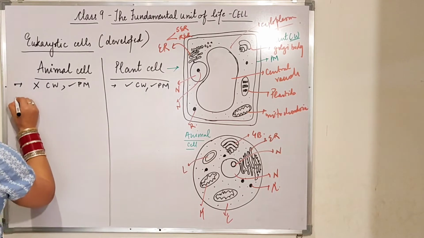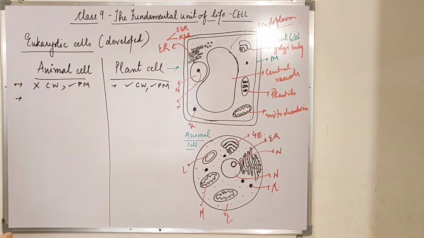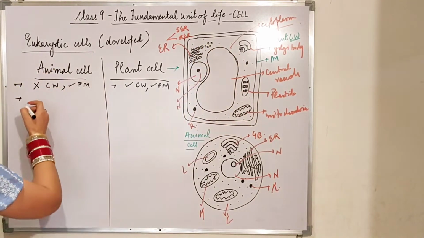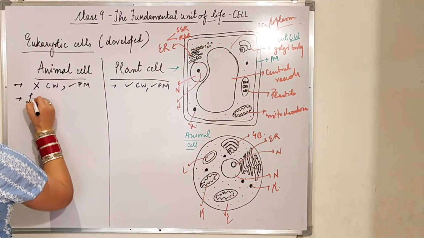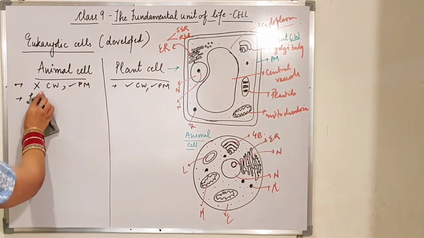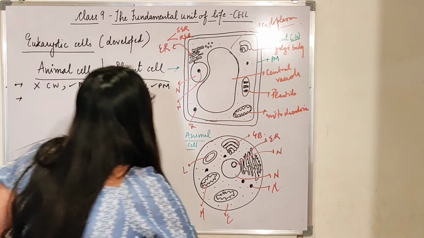Then next, beta, the next point will be that it has a large central vacuole. Sorry, I was writing it in the animal cell; we are talking about plant cells.